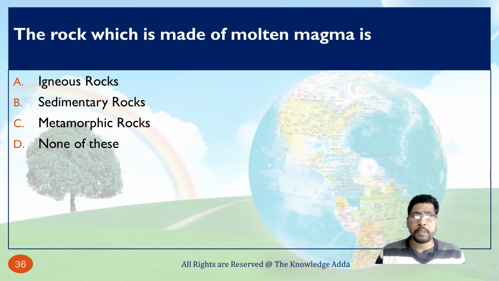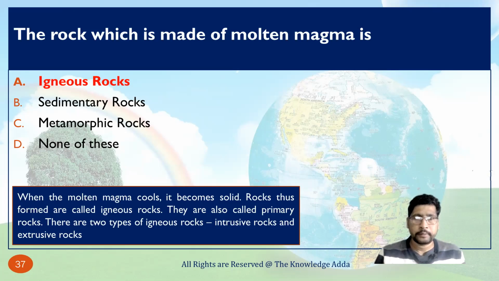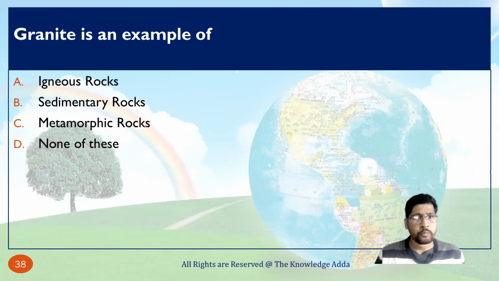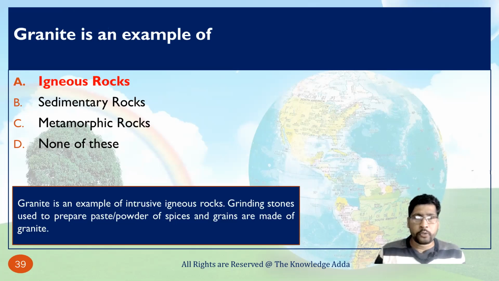The rock which is made of molten magma is igneous rock, which we have already discussed in the previous slide. Granite is an example of igneous rocks.